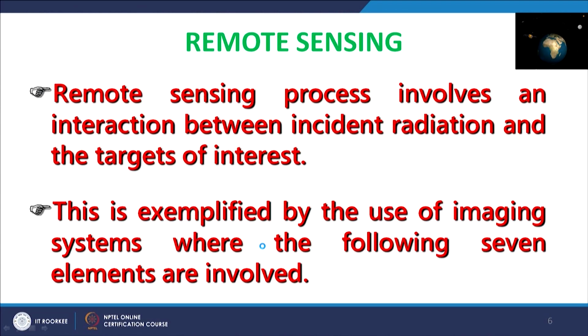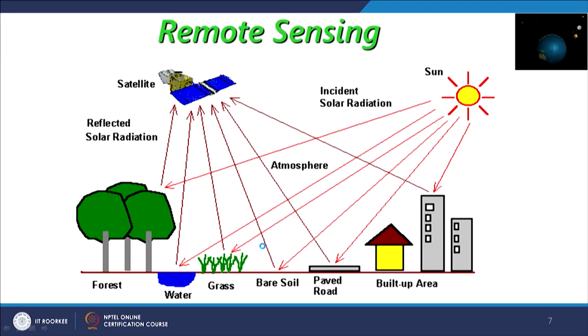So as we have just discussed, remote sensing is the process which involves an interaction between incident radiation and the targets of interest. And this is exemplified by the use of imaging systems or sensors, where these following 7 elements are involved. What are those 7 elements? We start with the satellite, which is a very important component of satellite based remote sensing. If it is a drone, then some vehicle is required on which a payload can be put. So instead of satellite, we can say vehicle.